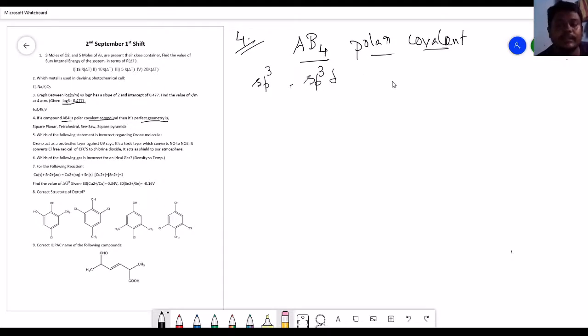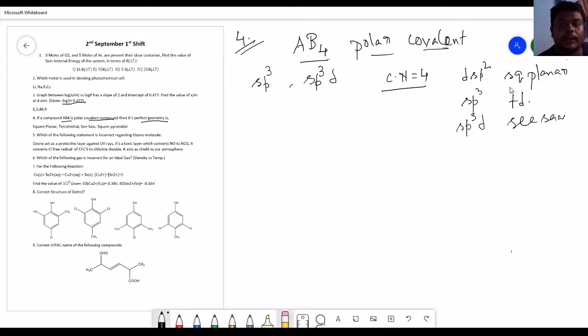But a question comes to our mind: with a coordination number of 4, that is A surrounded by 4 B atoms, it can be dsp2, that is the square planar geometry. It can have sp3, that is the tetrahedral geometry, and it can also have another geometry, sp3d, which is called the seesaw structure. Now whatever geometry you take, you have to prove that AB4 is a polar covalent molecule.